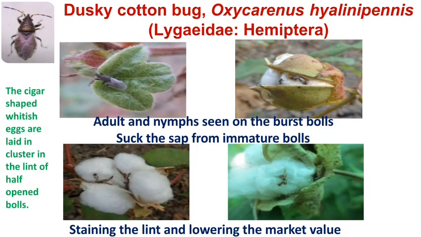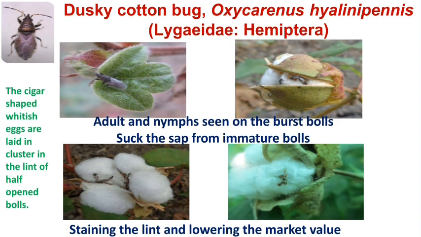Then the next pest is the dusky cotton bug, Oxycarenus hyalinipennis. It is also a sucking pest. For egg laying, the cigar-shaped whitish eggs are laid in a cluster in the lint of half open bolls. It means the bolls that open prematurely, or bolls already damaged by other boll-feeding insects; in those bolls the eggs are laid by the female dusky cotton bug.